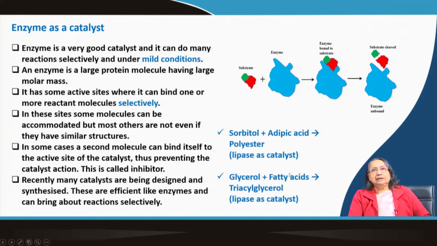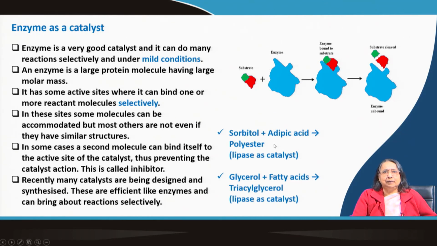Now, you can see I have given some examples. Adipic acid and sorbitol can react to form a polyester, and lipase, which is an enzyme, can act as a catalyst in that particular reaction. Polyester is very important in textiles and many other purposes. So lipase is the catalyst for that reaction. Another example: glycerol plus fatty acid gives triacyl glycerol, and here also lipase is the catalyst.